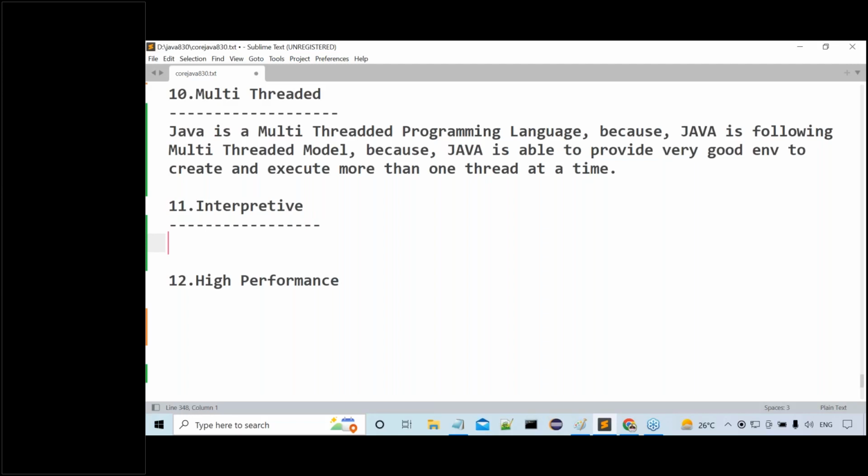But interpretive programming languages are available. What are the interpretive programming languages? Where a compiler does not exist, only an interpreter can execute our programs directly. Interpretive programming languages have only an interpreter to execute our programs totally. Examples also I can give. What are the various examples for interpretive programming languages? We can observe this clearly outside. Say for example, some SQL queries are available, sir.